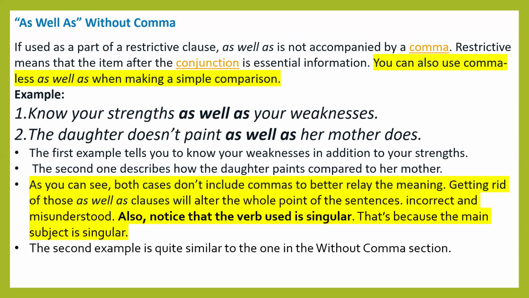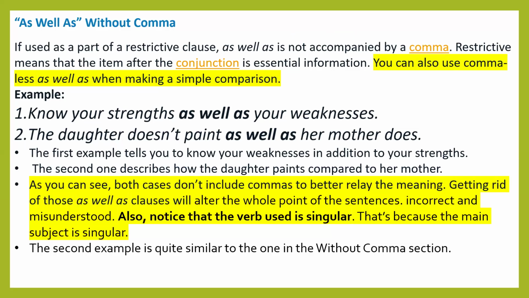So, as well as without a comma: if used as part of a restrictive clause, as well as is not accompanied by a comma. Restrictive means that the item after the conjunction is essential information, giving important information.